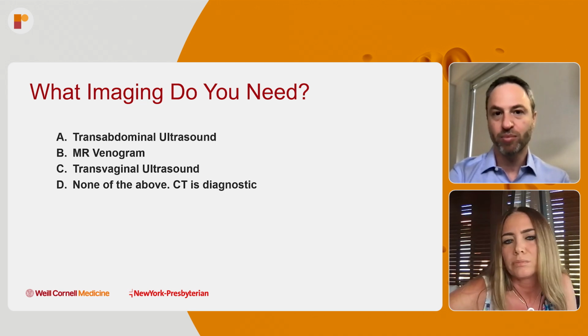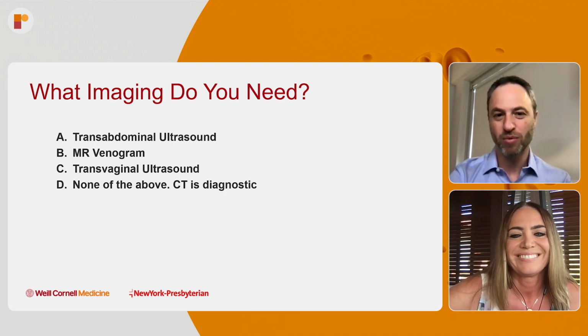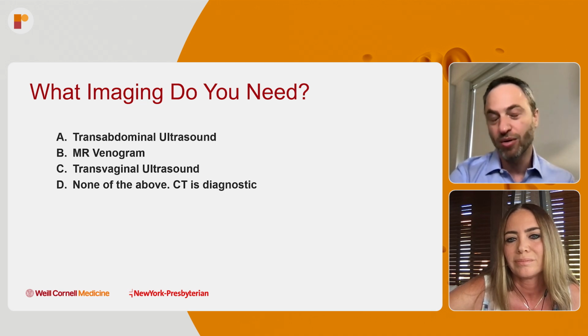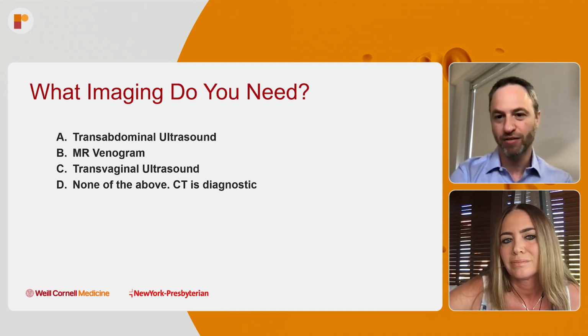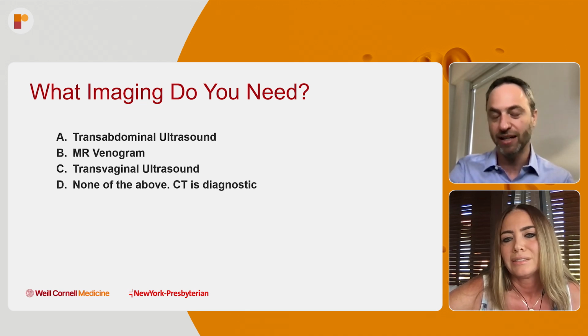Yeah, I think that's a great point to make and important in the workup of these patients. And so here's the next question that I was going to discuss, which is what we've already been talking about: how do we work these patients up for chronic pelvic pain, and decide what kind of imaging is going to push us to think that the origin might be venous, and might be pelvic venous disorders. I think this was really helpful. Transabdominal ultrasound, MR venography, I think is really useful. Transvaginal ultrasounds can identify these varicosities as well. So it seems like all of this imaging is necessary. Maybe laparoscopy is not necessary.